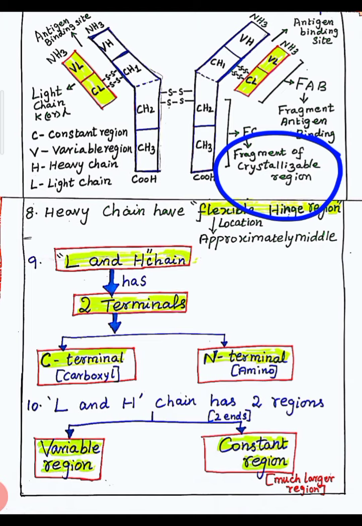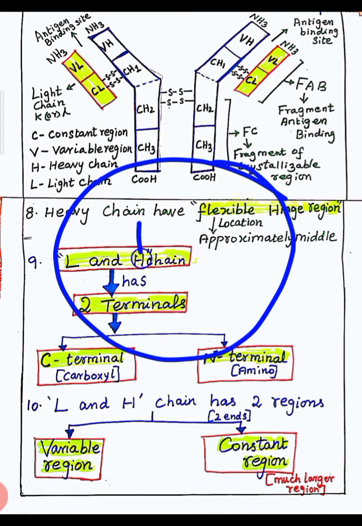This fragment of crystallizable region, the stem part of the antibody, is used to bind to the B cells. It helps in sticking to the surface of the B cell.